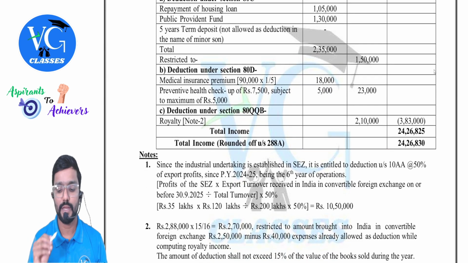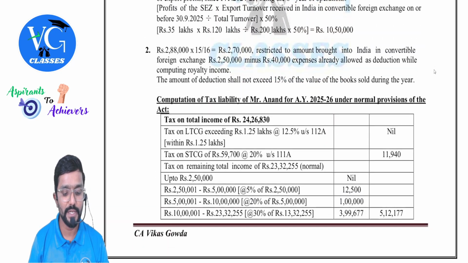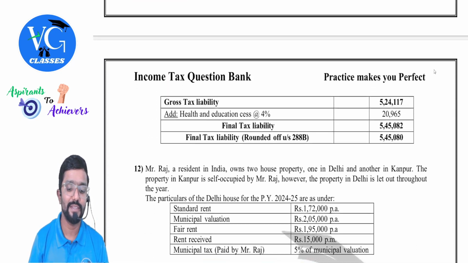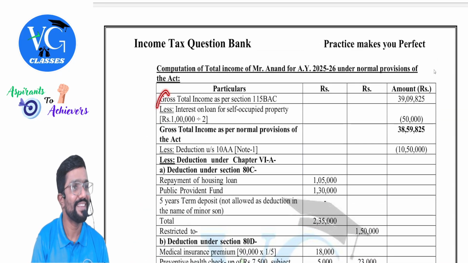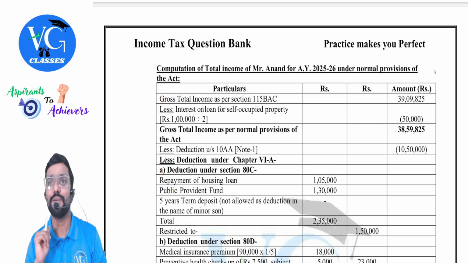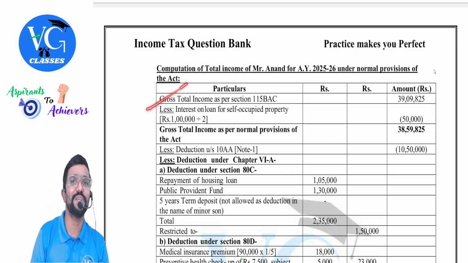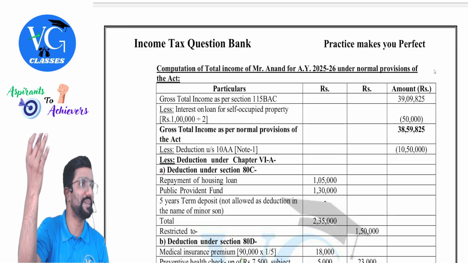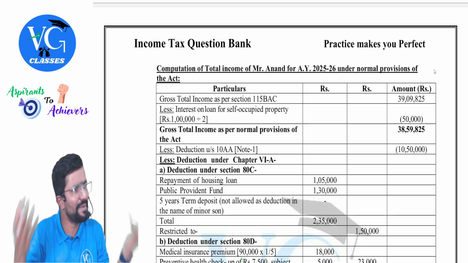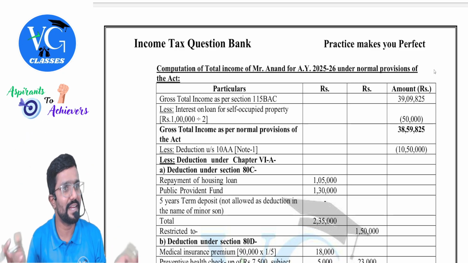Because some students might miss the special incomes here. Why, sir? Because they didn't do it here. They may think that special income is not there. Guys, we started with gross total income. Gross total income already includes special income. We didn't adjust it again because it remains the same under both. Clear? Yes.